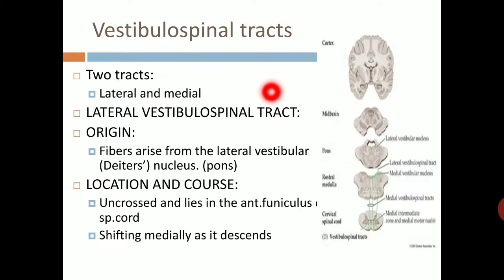Vestibulospinal tract. There are two tracts, lateral and medial. First, the lateral vestibulospinal tract. Origin of this tract: fibers arise from the lateral vestibular nucleus, also known as Deiters' nucleus, which is present in the pons. Location and course: fibers are uncrossed and lie in the anterior funiculus of the spinal cord, shifting medially as they descend.